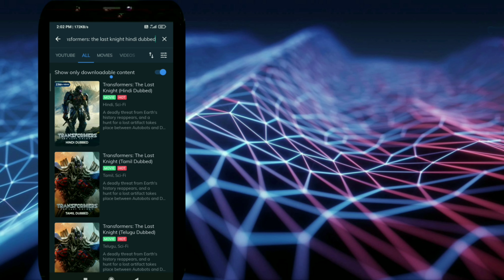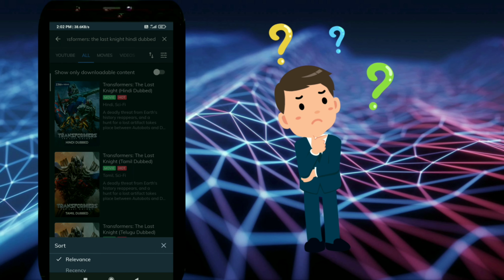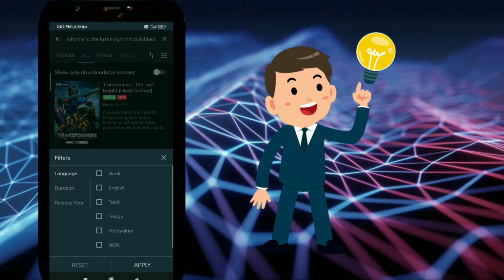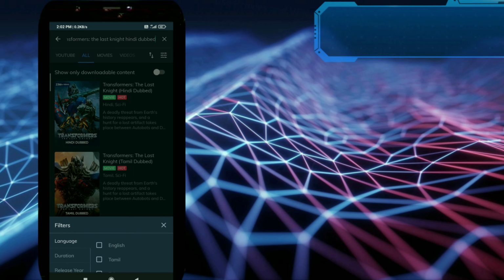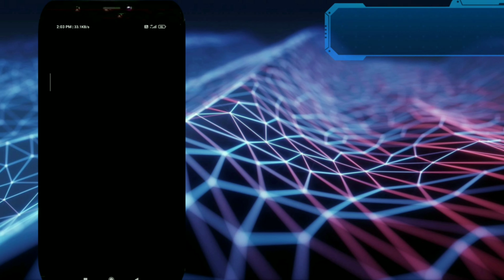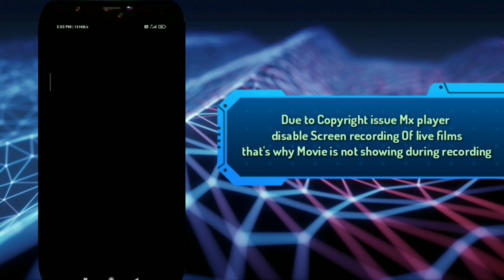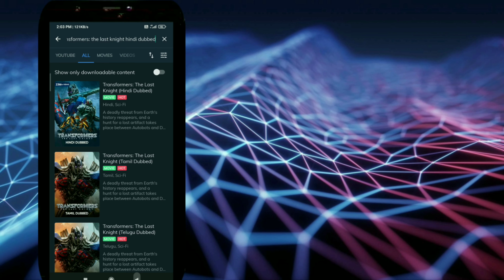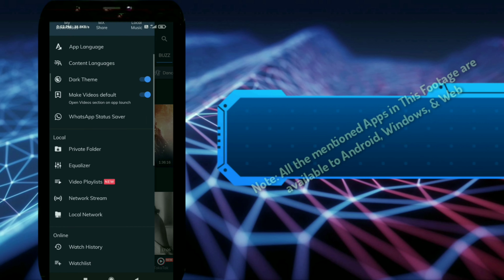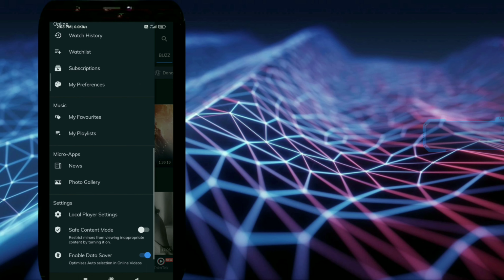This platform also gives you a free music option and free YouTube content. The filters of this platform are also easy. Due to copyright issues, screen recording of movies is not allowed in MX Player. So here you can see the various features of this player. Various options are given.